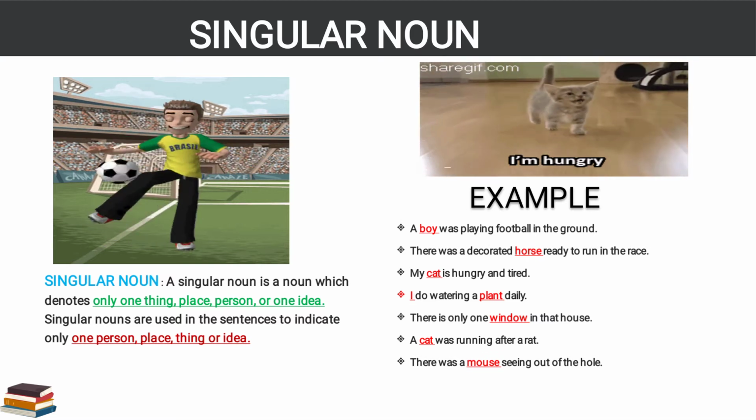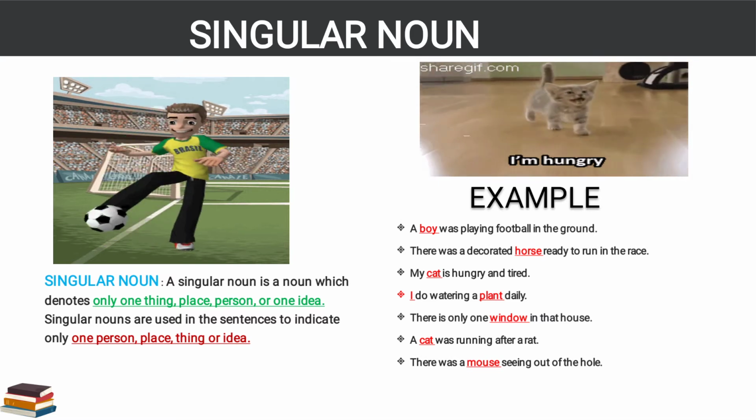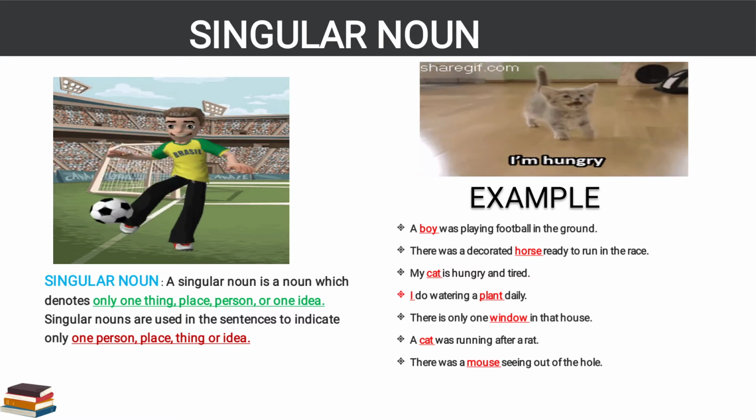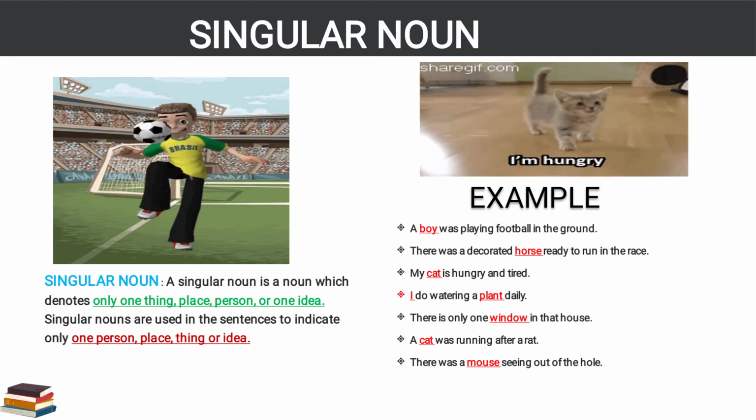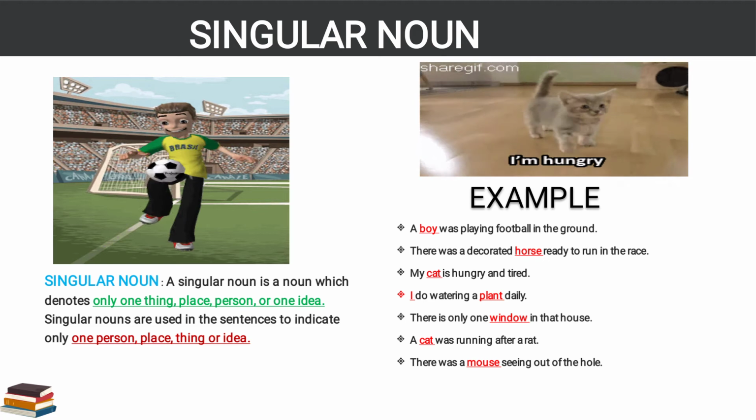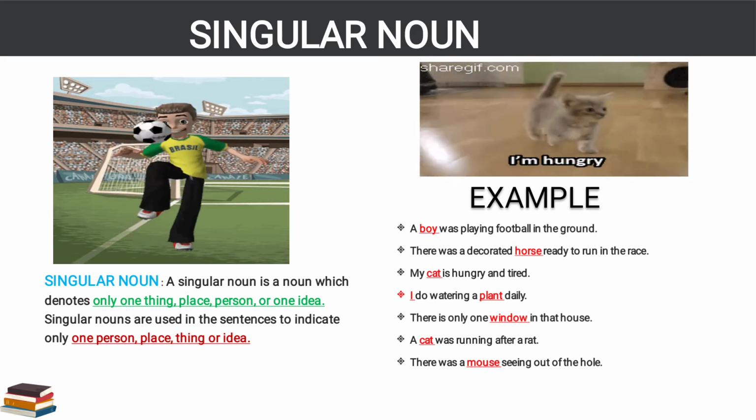There was a mouse peeping out of the hole. How many mice are peeping out of the hole? Only one mouse is peeping. That's why where one is there, we will denote that as a singular noun. Proceeding further, the next type is